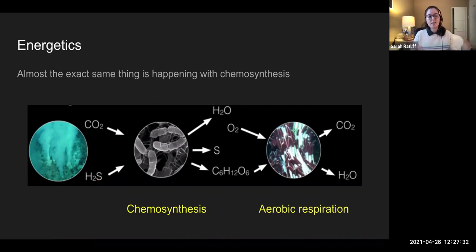It's using heat and this hydrogen sulfide to make some synthesis. We're going to create some glucose. Its products are water. Great. We're in the ocean. Not a big deal. Sulfur, so it's from this chemical over here. And look at that, our beautiful glucose molecule that all of the other heterotrophs need, so they'll eat those chemosynthetic organisms. So this here is a heterotroph. It's going to eat that sugar, breathe in that oxygen, and then output carbon dioxide and water, just like a regular aerobic respiration.